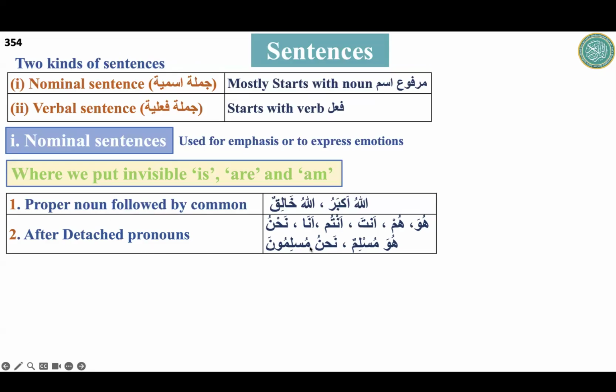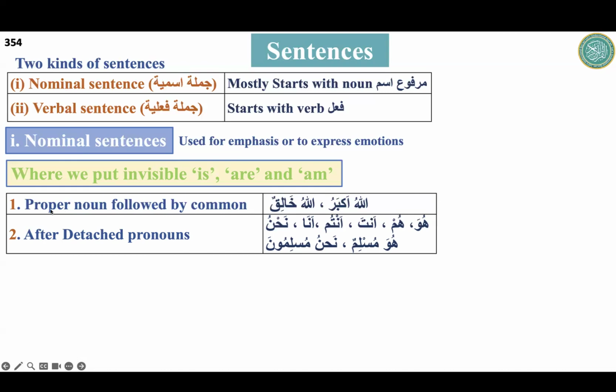So the second one here, huwa muslimun: he is a Muslim. Nahnu muslimun: we are Muslims.